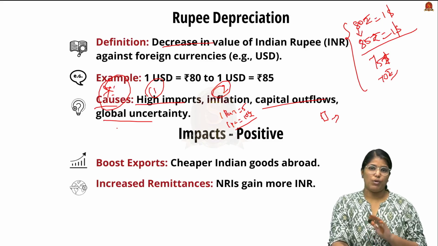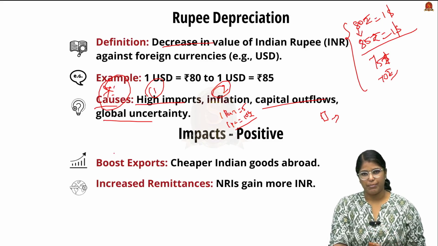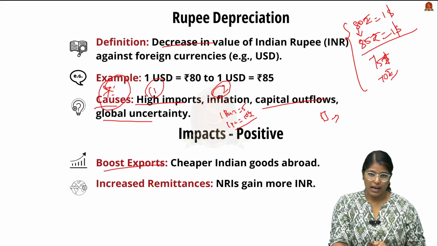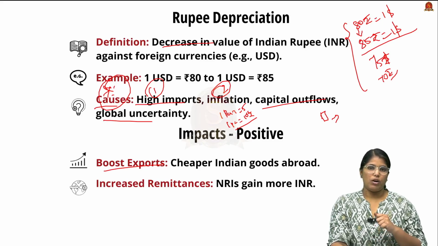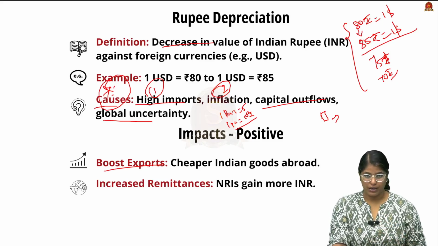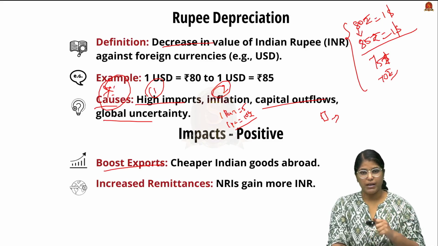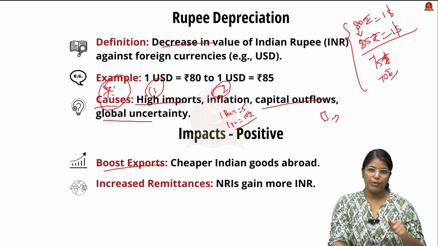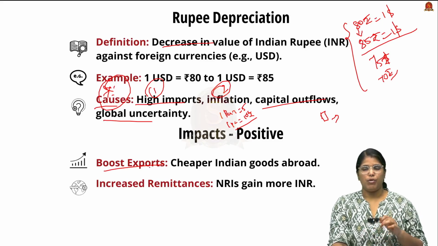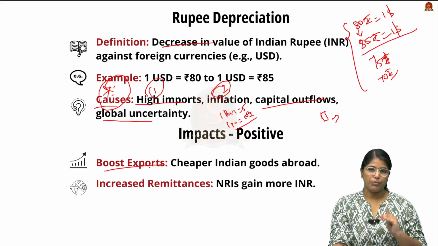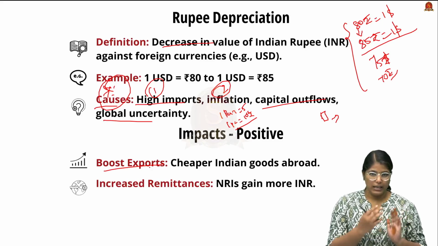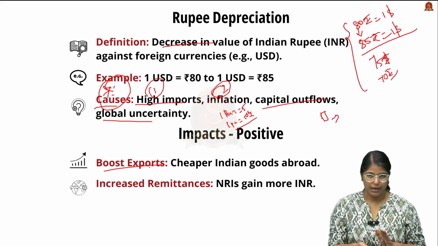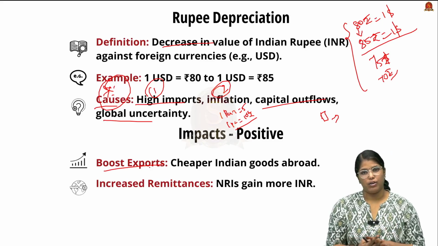Apart from this, one important positive impact that you have to remember is that depreciation actually helps in boosting the exports. When a lot of exports happen while the rupee is depreciating, a lot of forex resource will be coming to our country, which also improves the economy as a whole. But what is the issue with India is whenever the rupee is depreciating, the import alone is increasing, but the export is not. So in the case of India, since export is not happening and import is always increasing, we are having a very bad impact from rupee depreciation.